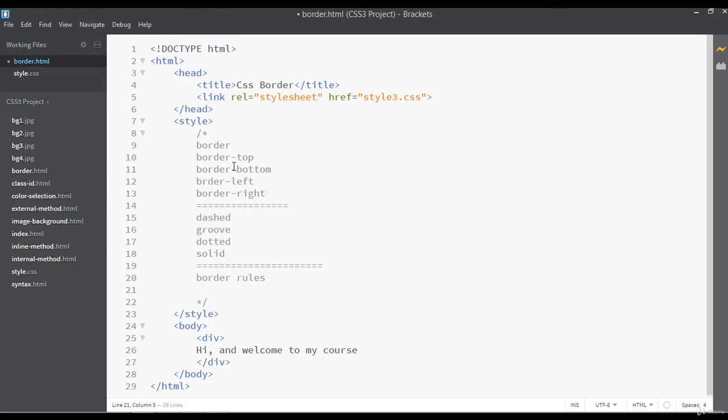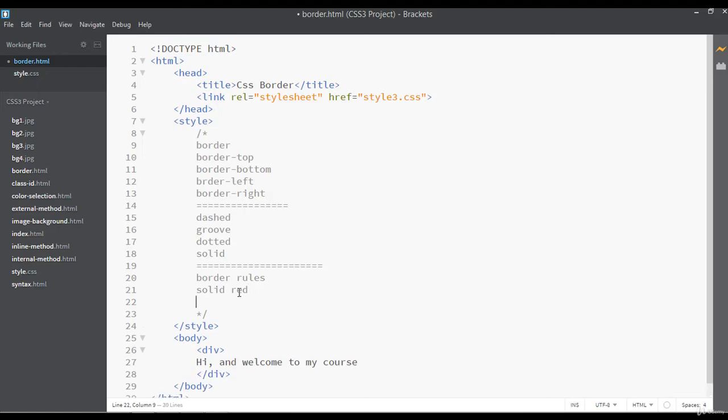So on border rules I'll just explain it practically. I'm just giving you very simple and easy example on this. So we have just two colors for the div. For example, the first color for the border is solid red.